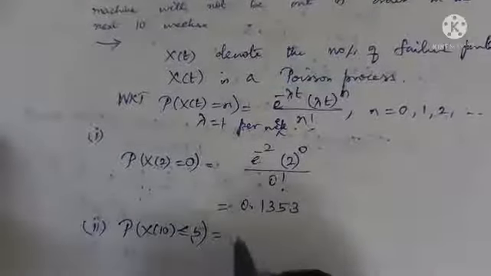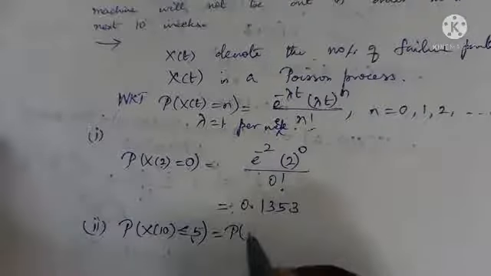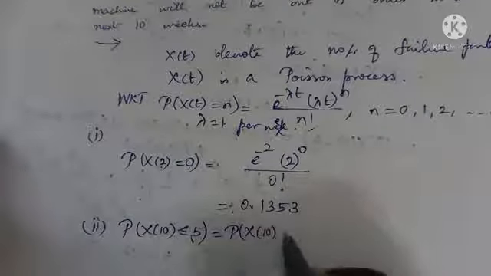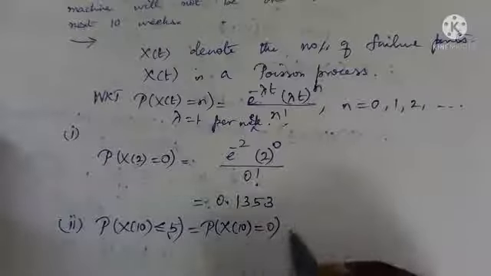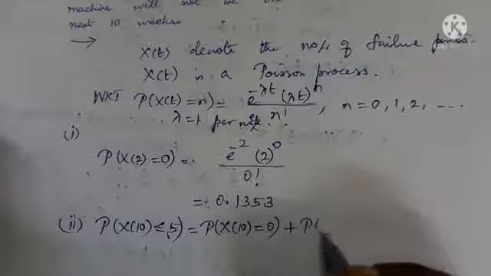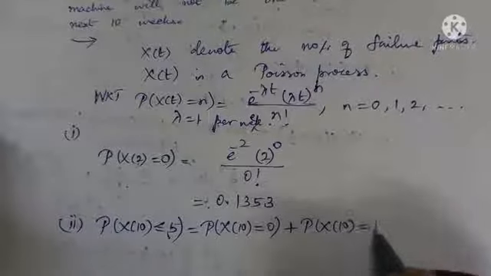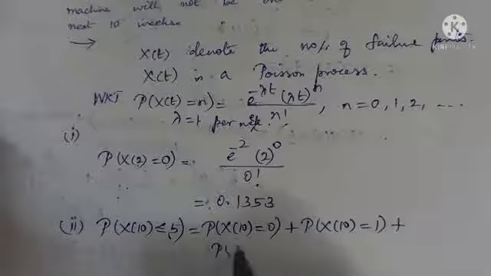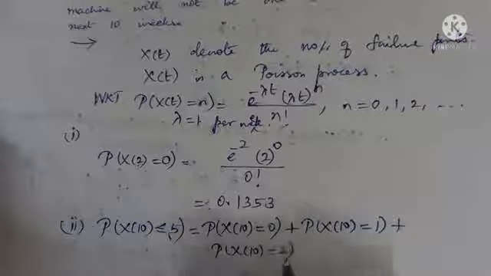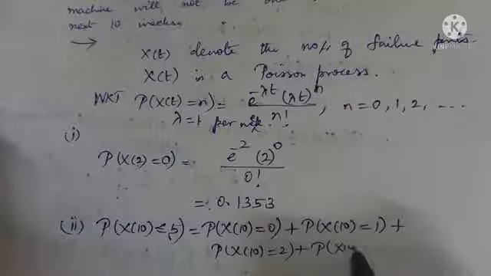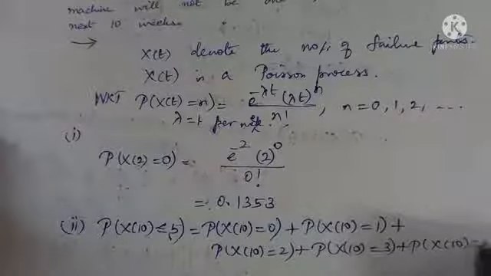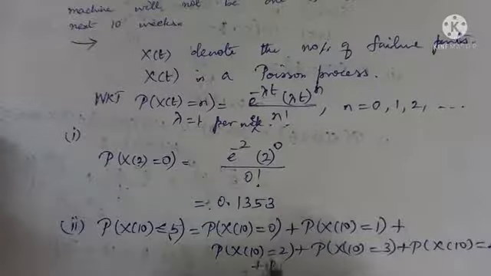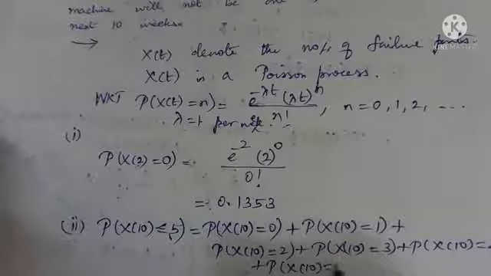So here this is the question asked. P of X of 10, if there is no spare part fails, then the machine will run, right? Similarly, X of 10 equal to 1, P of X of 10 equal to 2, P of X of 10 equal to 3, P of X of 10 equal to 4, plus P of X of 10 equal to 5.